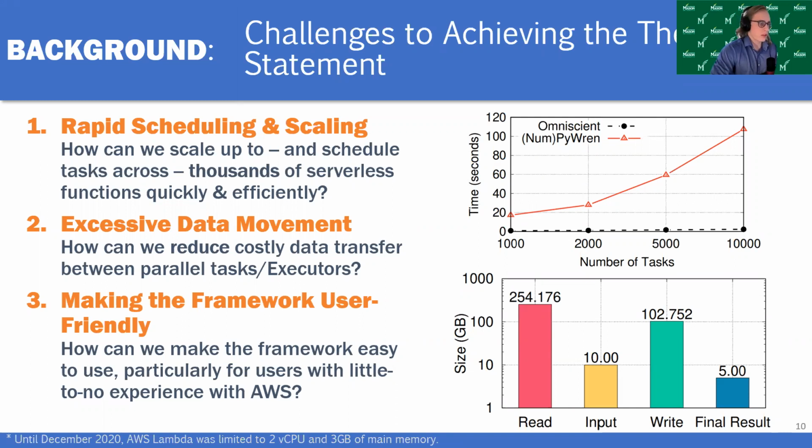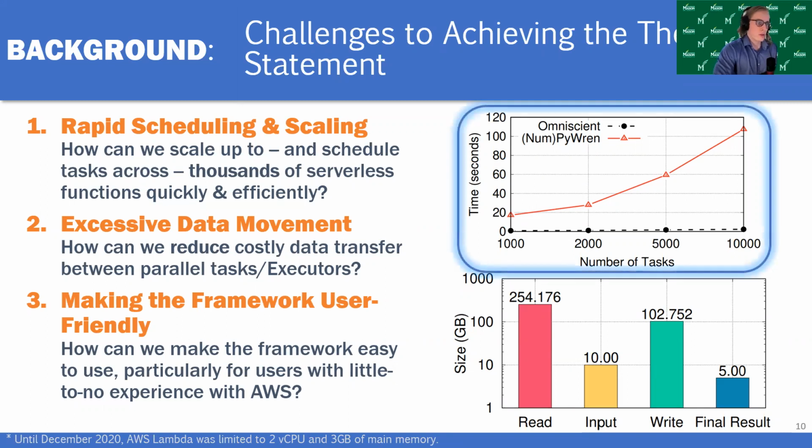And to motivate these challenges, we have these two plots on the right. Looking at the first plot, this shows the time it takes for numpywren and PyWren, which are built upon each other, to scale up to 10,000 concurrently running executors. And as you can see in the chart, it takes almost 2 minutes to do so. Ideally, a serverless execution framework could scale much more quickly than this. It should be able to take advantage of the high elasticity of the platform and scale to a large number of executors in seconds, not minutes.